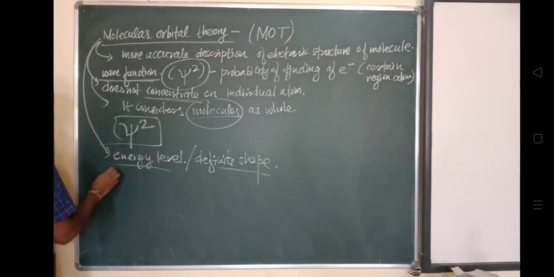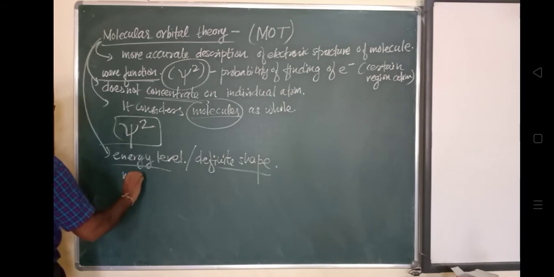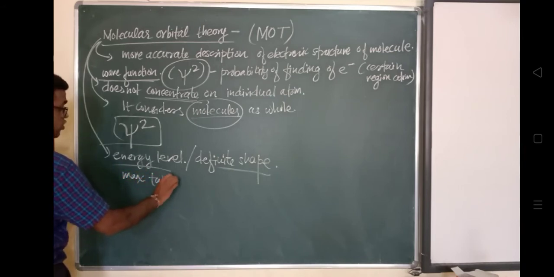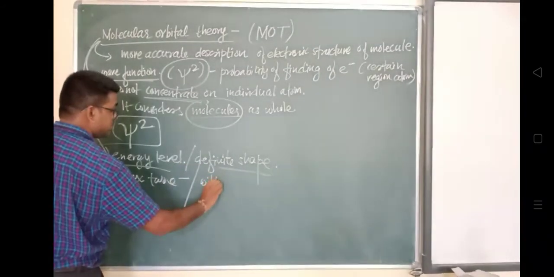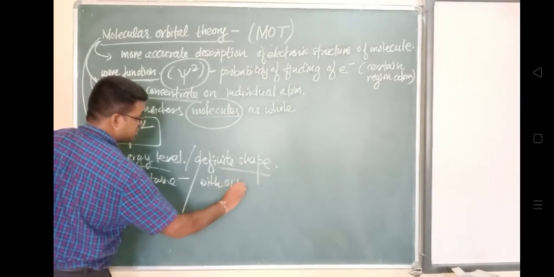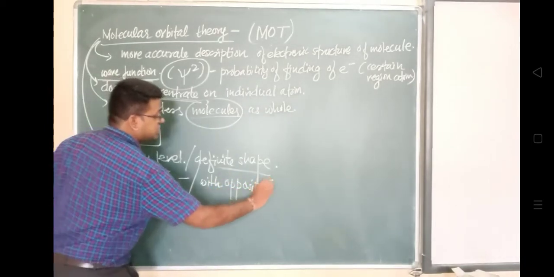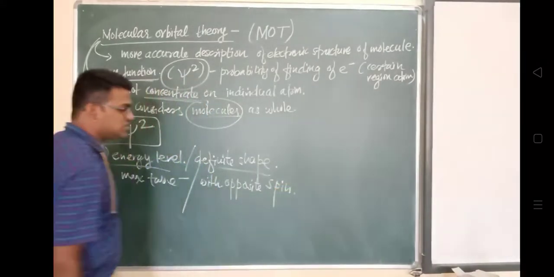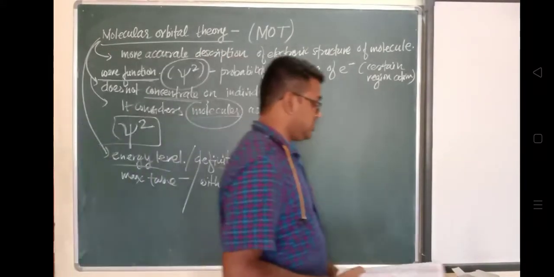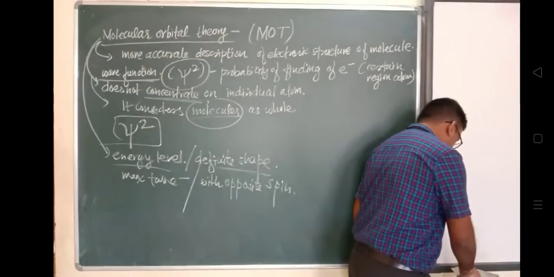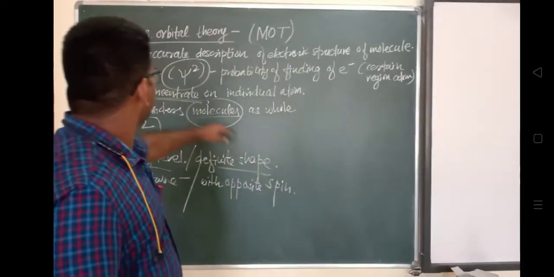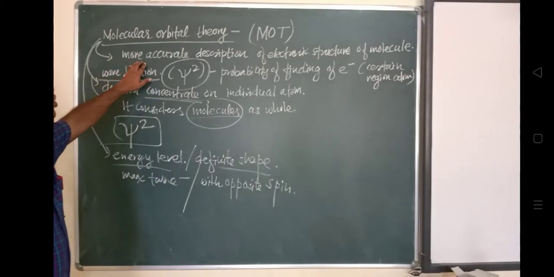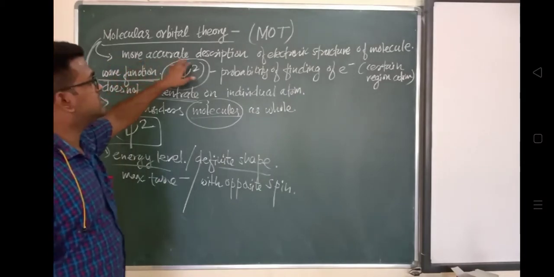Molecular orbital theory focuses on the wave function. It gives a more accurate description of the electronic structure of a molecule, and it is depicted by psi square. The wave function gives the probability of finding the electron in a particular region near the atom. It does not concentrate on individual atoms; it considers the molecule as a whole.